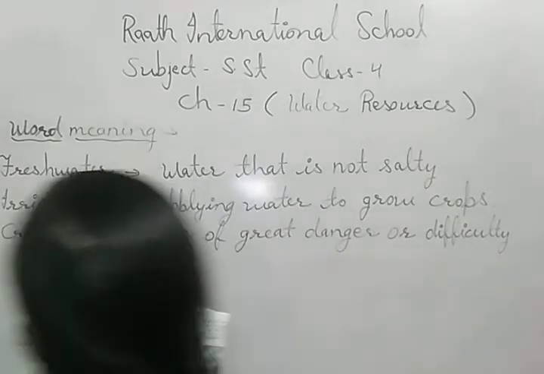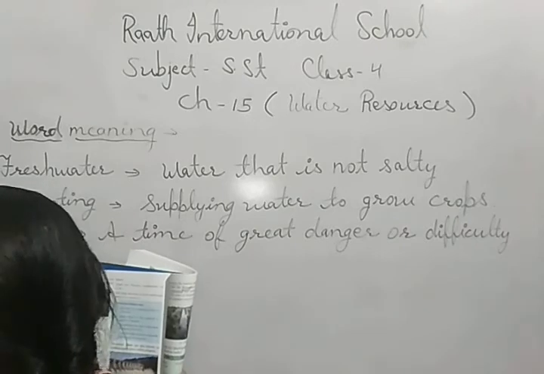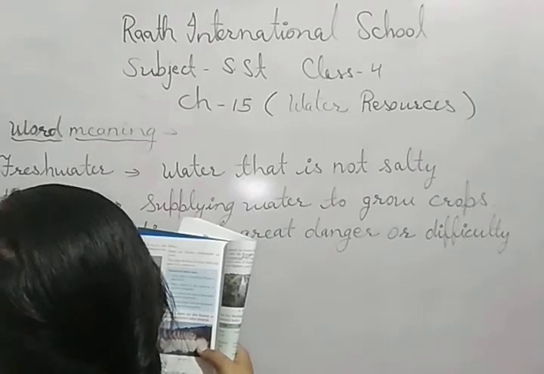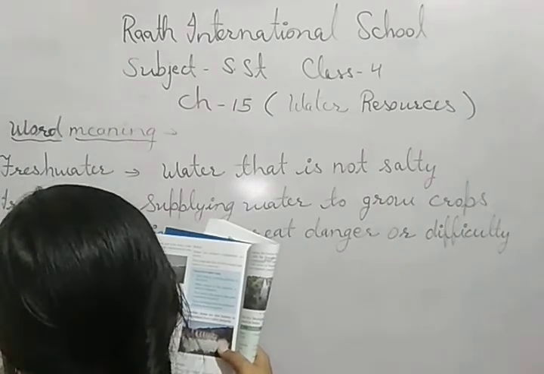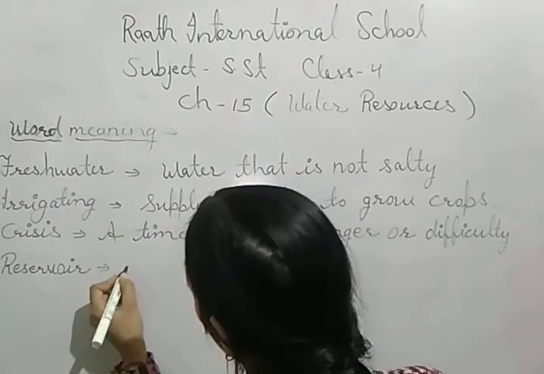Next is reservoirs. Reservoirs: place where water is stored.